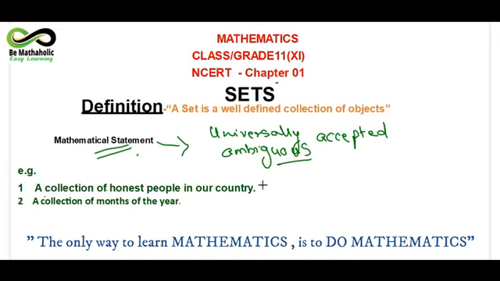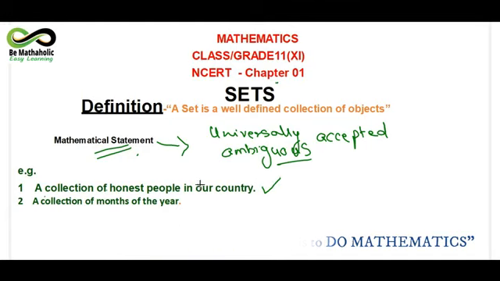You can take it in your neighborhood or in your class only, students, that you cannot define a person who is honest or who is dishonest. So there may be different opinions from many people. Such sentences cannot be called mathematically accepted statements. So we will reject this type of statements.